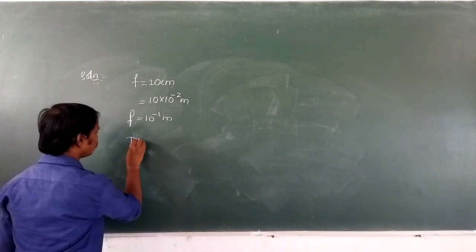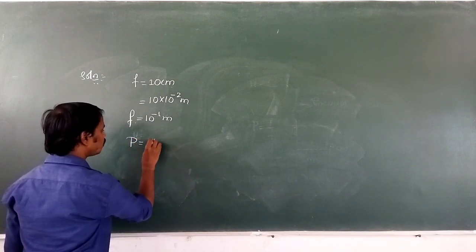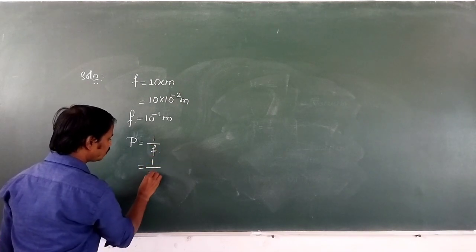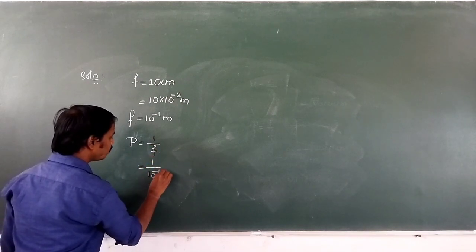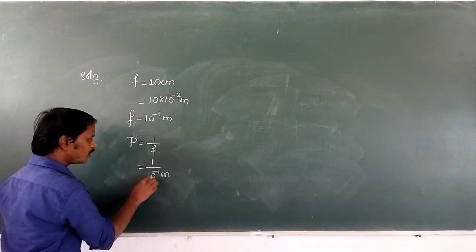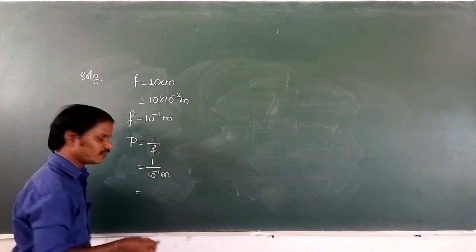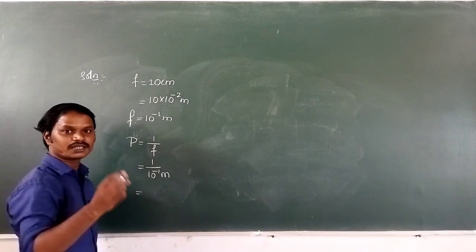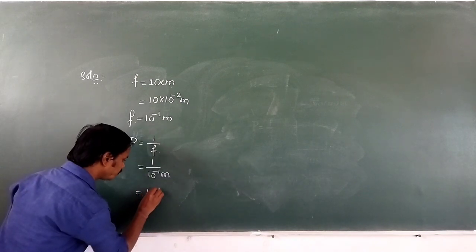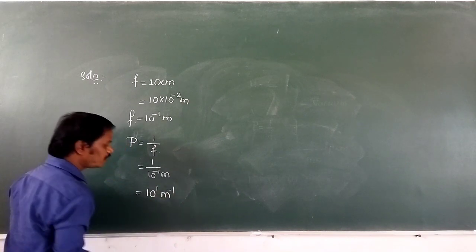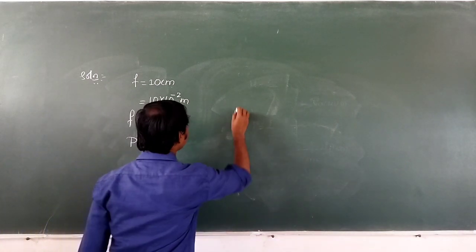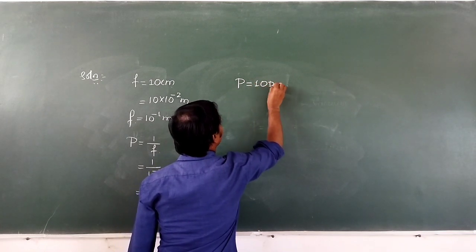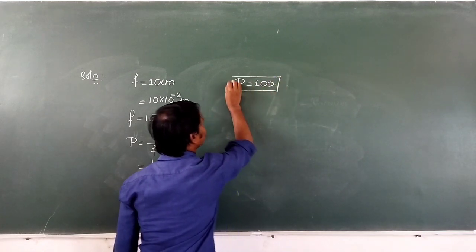Then what is power? Power is the reciprocal of focal length, that is 1 by f. Then 1 by 10 to the power of minus 1 meter. Then 1 by 10 to the power of minus 1 is 10, because 10 to the power of minus 1 taken to the numerator becomes 10 to the power of plus 1, and it is per meter. Per meter is nothing but diopter. Hence the power of the lens is how much? 10 diopter. Hence this is the answer for the given question.